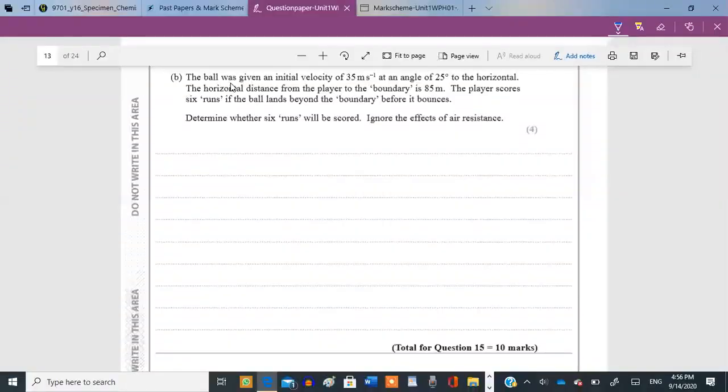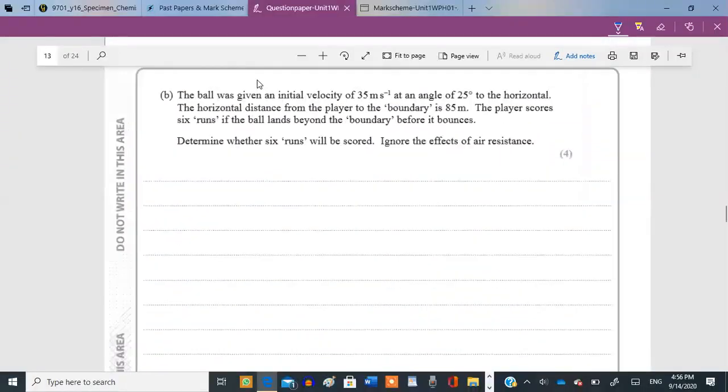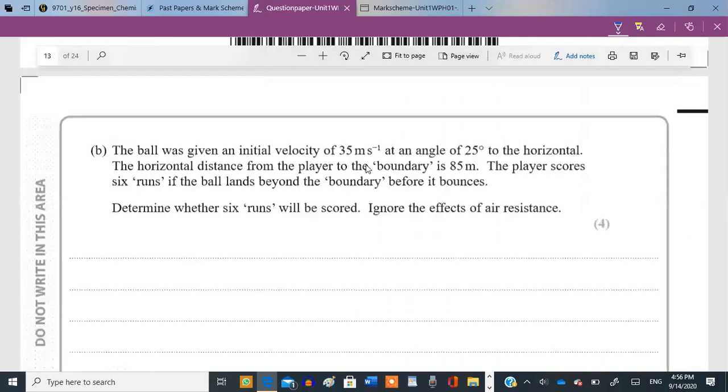Part B says the ball was given an initial velocity of 35 meters per second at an angle of 25 degrees to the horizontal. The horizontal distance from the player to the boundary is 85 meters. The player scores 6 runs if the ball lands beyond the boundary before it bounces. Determine whether 6 runs will be scored, ignoring the effect of air resistance.